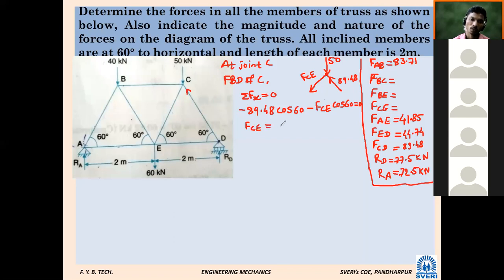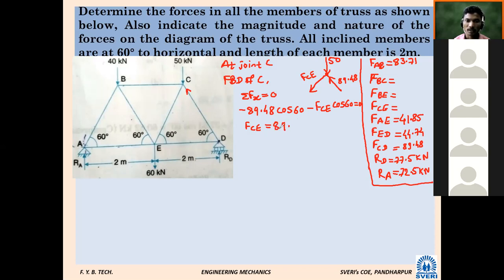Calculate FCE with the sign. FCE, I think it is coming negative. 89.48, same, minus.